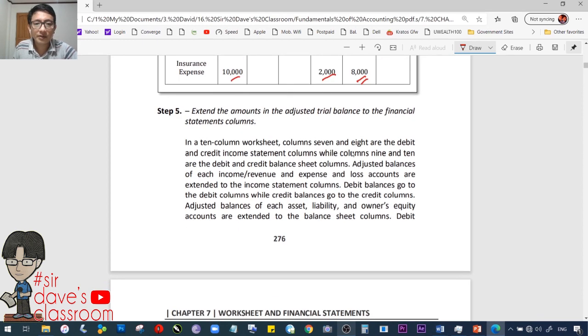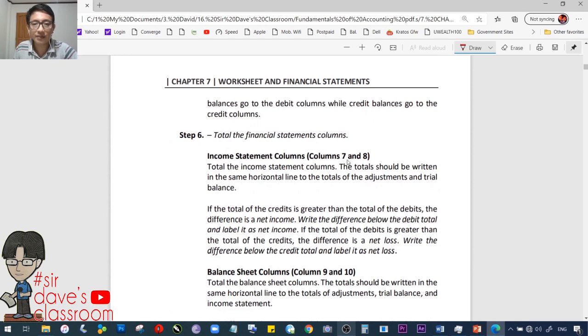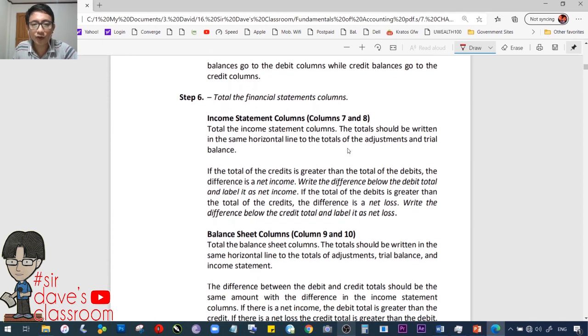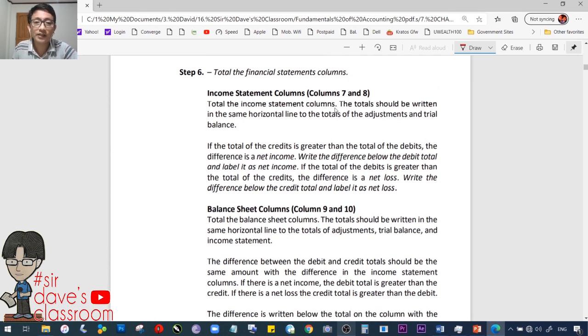Alright? You have your step number 5, extend the amounts to the adjusted trial balance. Ginawa na natin yan kanina sa previous steps. Total the financial statements column, income statement or the statement of profit or loss columns, balance sheet or the statement of financial position columns. 7, 8, 9, and 10.